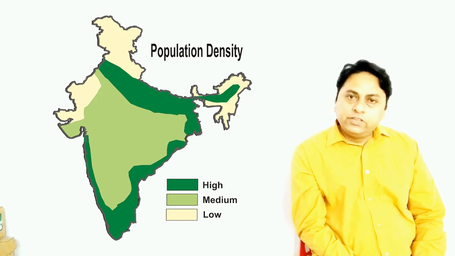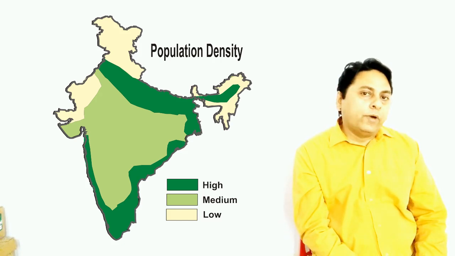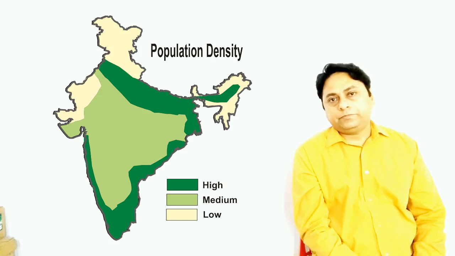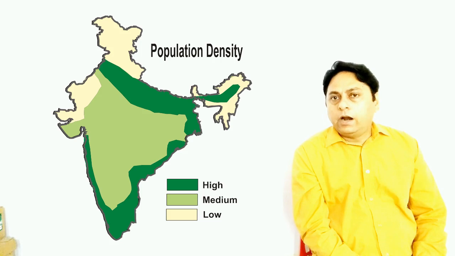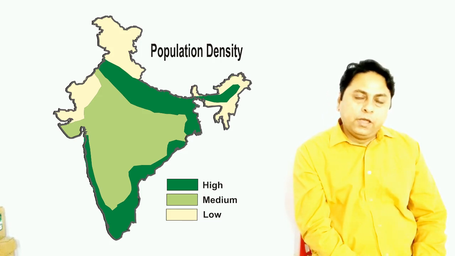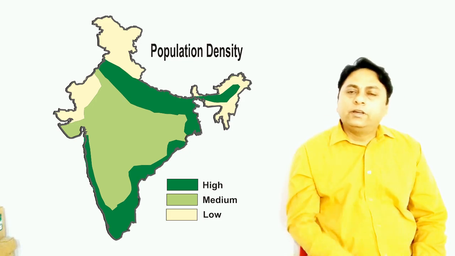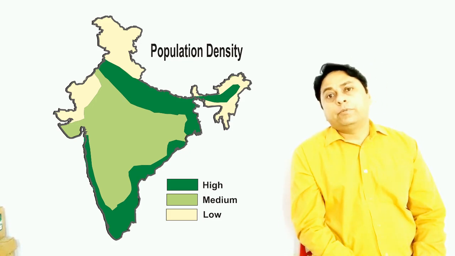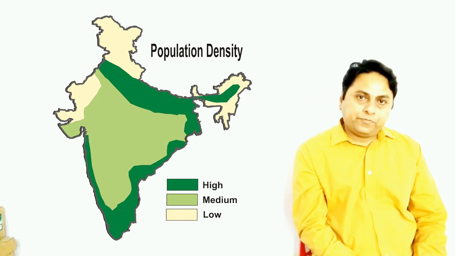In all these states, also called the northern plain or northern states, have high population density. In these states, density of population is more than 400 persons per square kilometer. In southern India, Kerala and Tamil Nadu also have high population density. Population density is also high along the coastal areas and delta areas of Mahanadi, Godavari, Krishna and Kaveri.